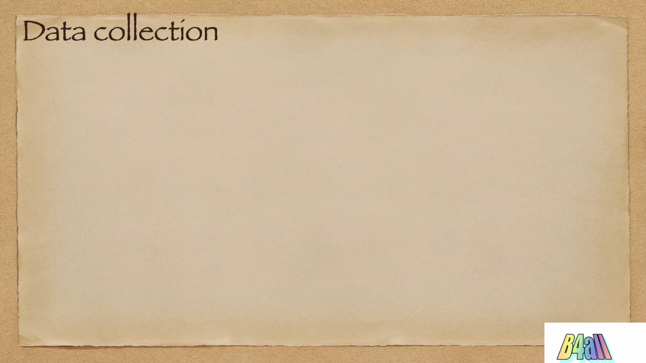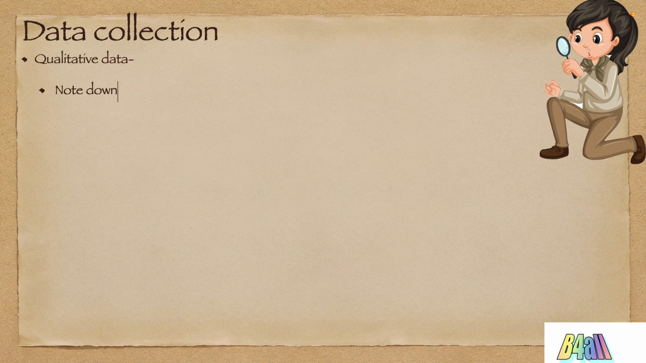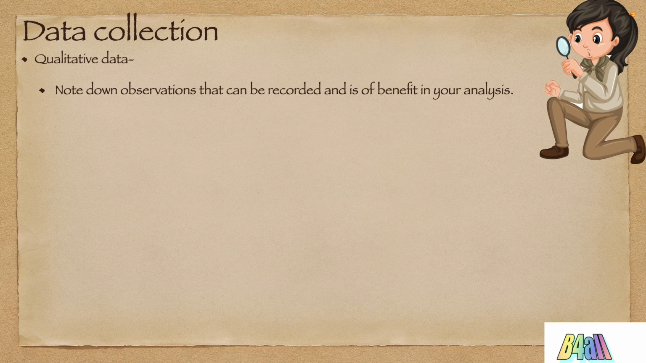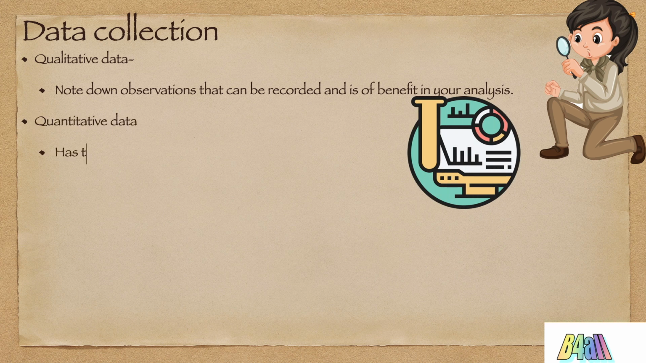Once the procedure is done, then comes the data collection part. How do you write the data collection part? You have to note down the observations that can be recorded and that can be of benefit in your analysis in the form of qualitative data. The quantitative data has to have a